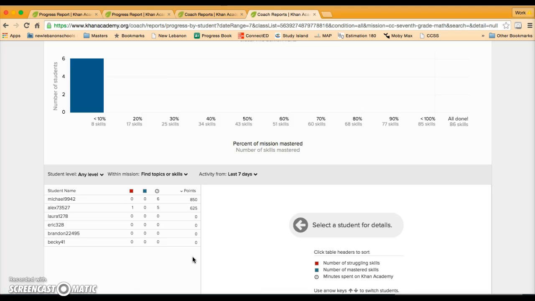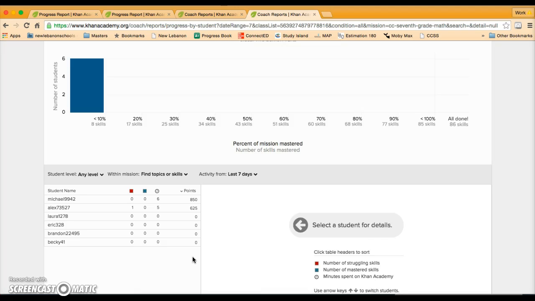I can't wait to experiment more with Khan Academy and have my students get the specific instruction that they need rather than just focusing on generalized lessons. They get specific lessons just set for them based on what they have mastered and what they are struggling with. So hopefully I can challenge my students and help them grow even more throughout this school year.